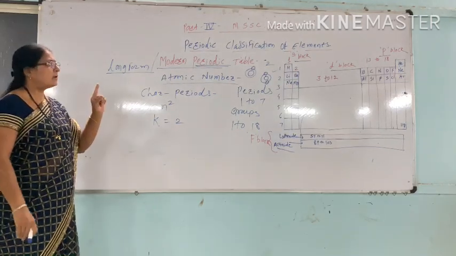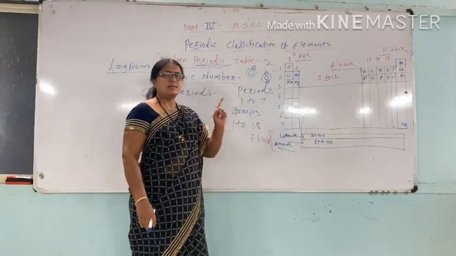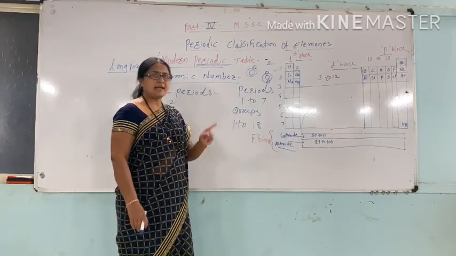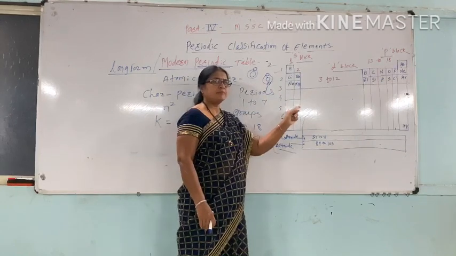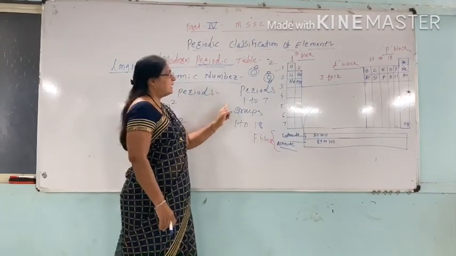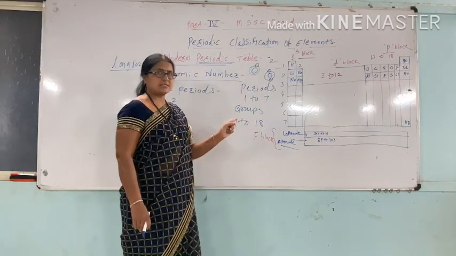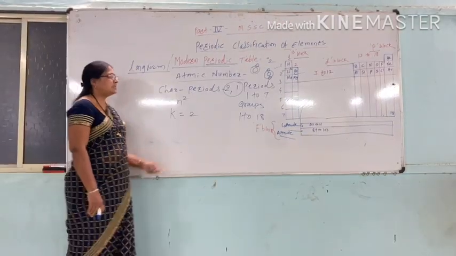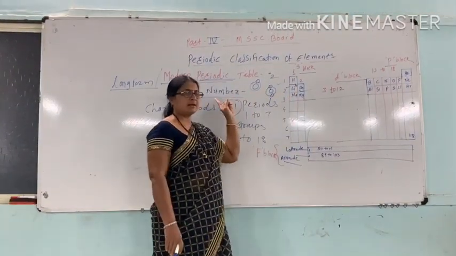The period number is equal to the number of shells of that element. That is, elements present in a period have the same number of shells, equal to the period number.